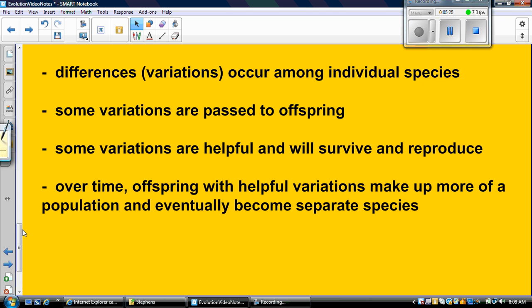Then he said some of those differences or variations are passed to the offspring, just like if you look at your parents, you've gotten some of their variations passed down to you. Some were passed down, some weren't. Some of those variations will be helpful and will help the offspring survive and reproduce. So the offspring that get those helpful variations have a better chance of surviving, reproducing, and passing on those helpful traits. Over time, offspring with helpful variations make up more of the population, and they can eventually become a separate species.